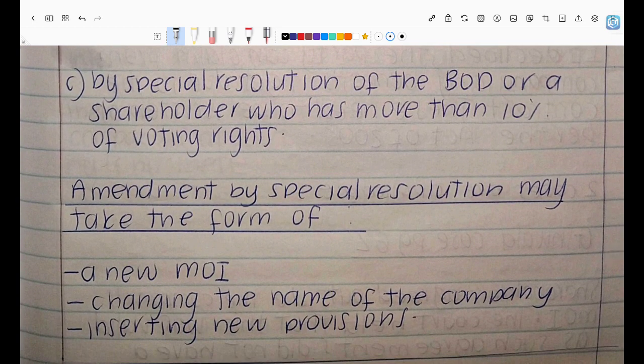And then we also talk about, oh my goodness, I haven't eaten. I feel like vomiting. Anyways, by special resolution.